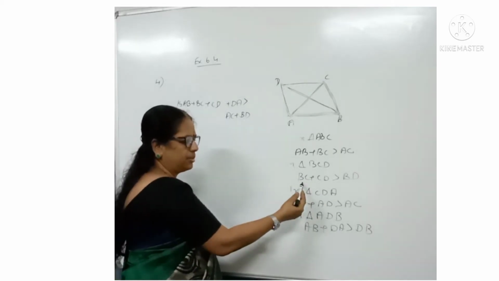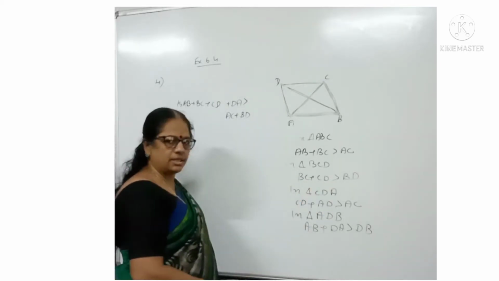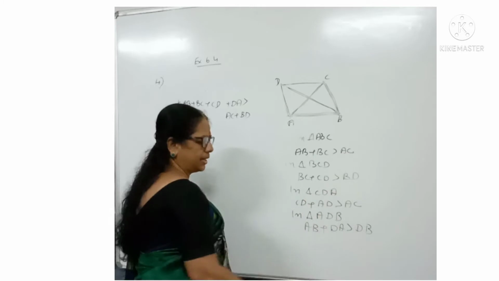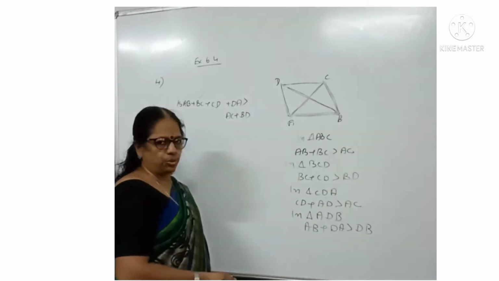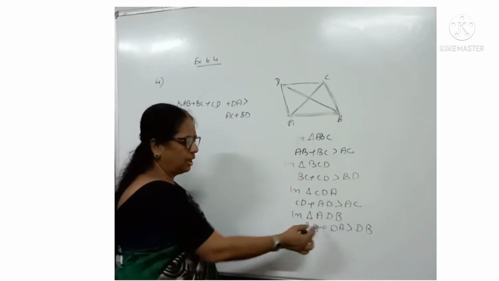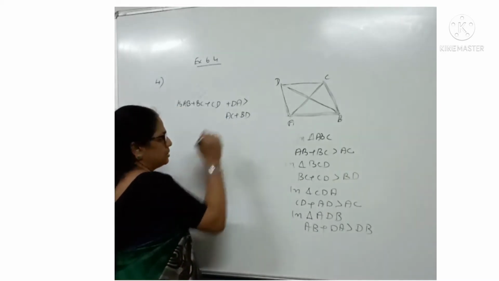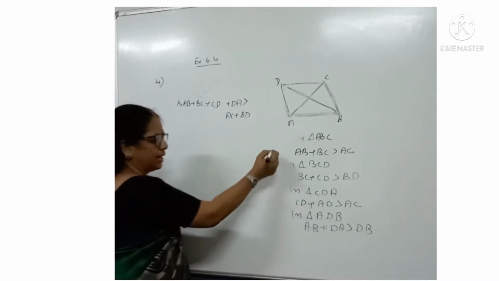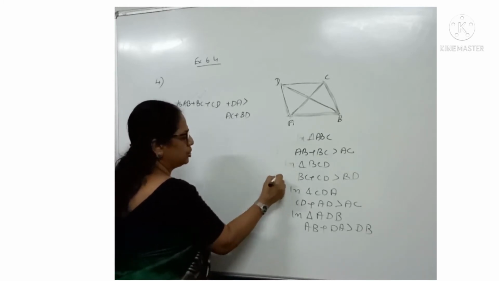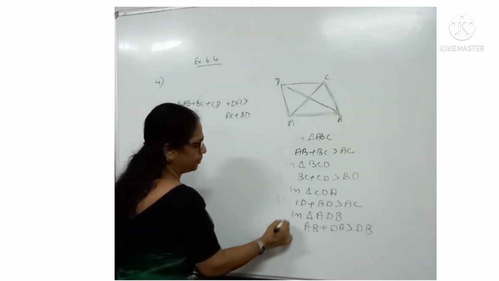BC and CD are the sides of the quadrilateral and BD is the diagonal, and the remaining two also. That is the way we are taking the four triangles. How can we prove this result? We want to add all these four.